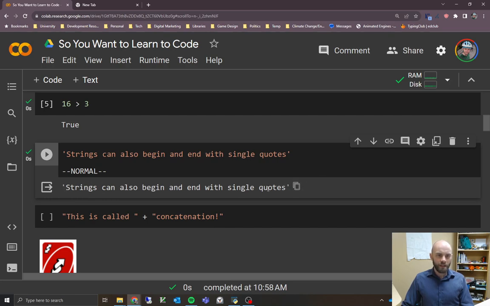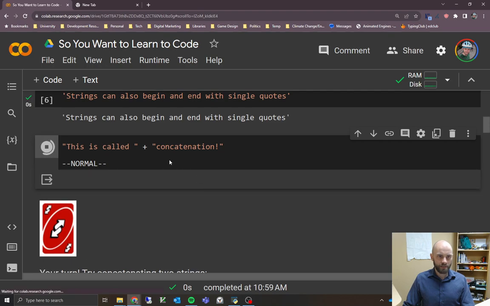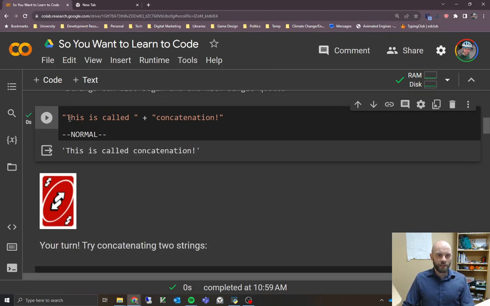And then, so we looked at some operations before, like math operations, like addition and subtraction. You can also do some operations with strings. And the most common one is called concatenation. And that just means putting two strings together into a single string, combining them into a single string. So here's an example of that. If we click on play on this cell here, we can see that, first of all, we had two strings, right? It begins and ends with a quotation mark, and another string here, and now it's combined them into a single string.